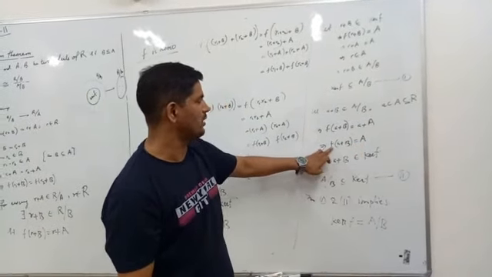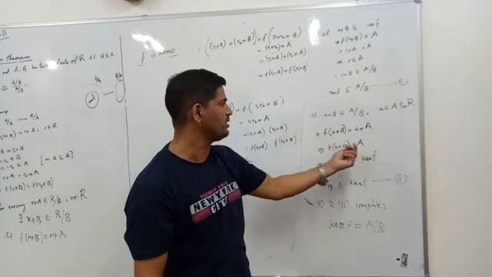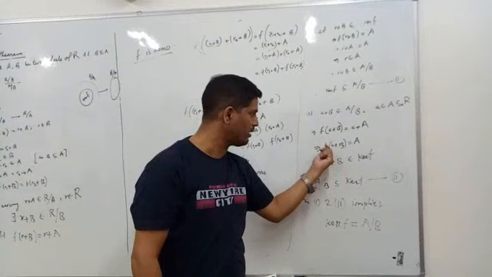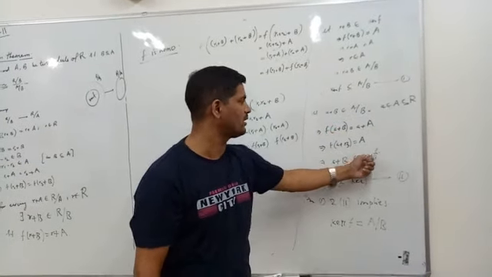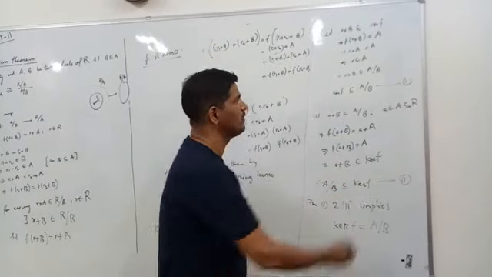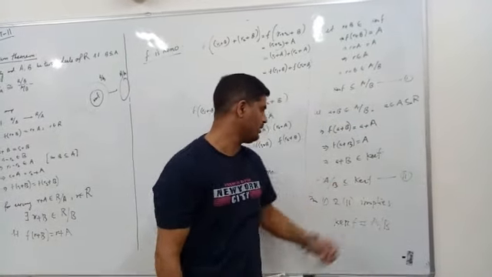So f of some element is equal to the identity of that ring. So this implies it belongs to the kernel of f. Therefore A/B is contained in ker f. From 1 and 2, ker f = A/B.